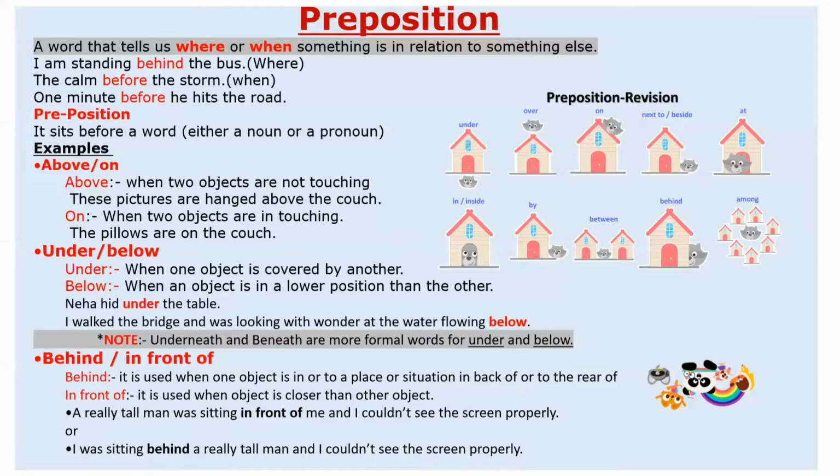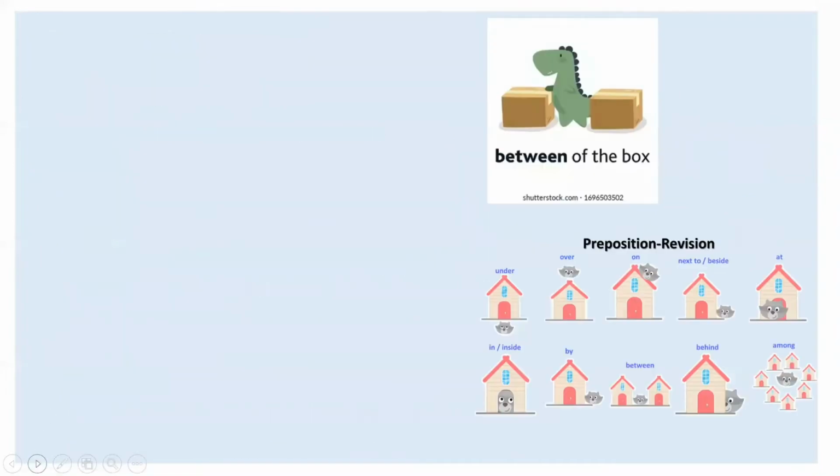So it is conveying the same meaning here. But you can see that when I refer to the tall man first, I use in front of me. When I refer to myself first, then I use behind. I hope this is clear to you now.